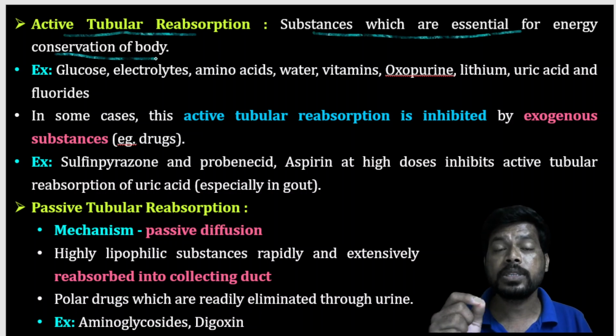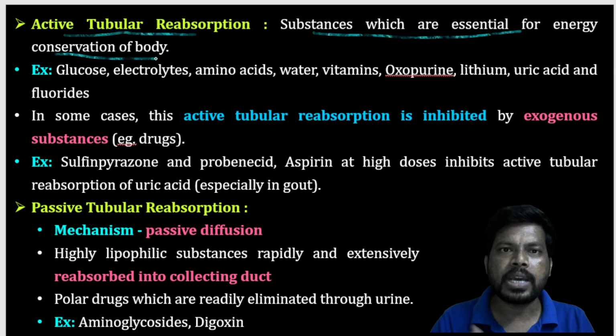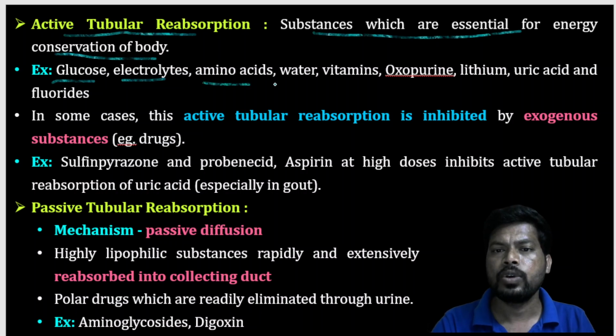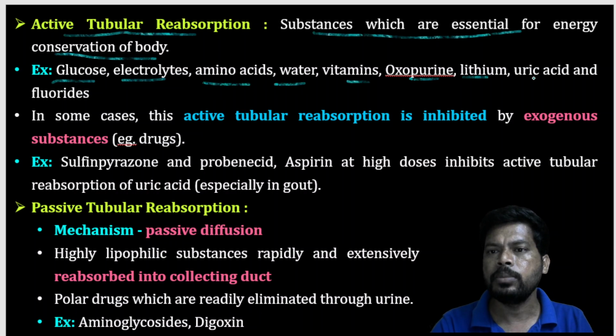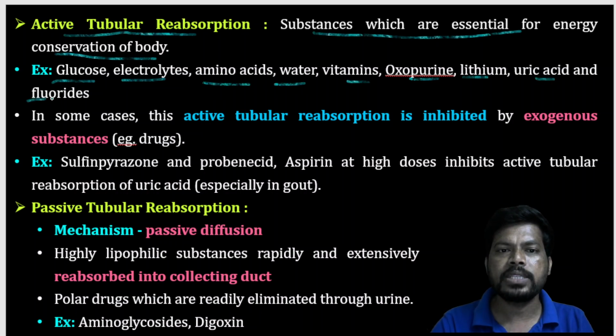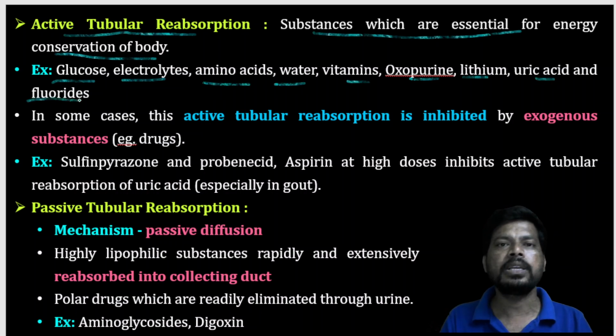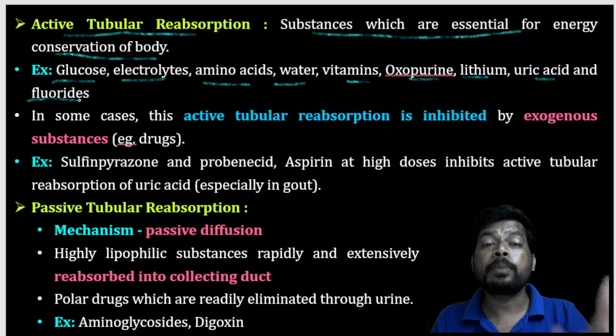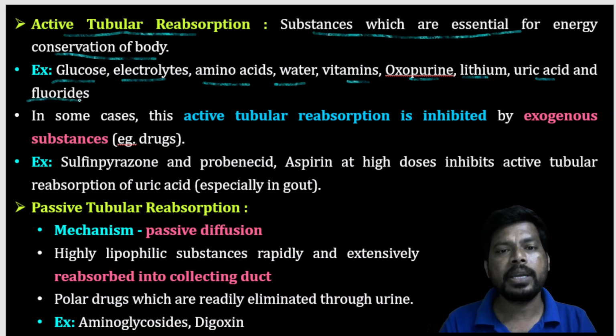These substances are essential for the body. Examples are glucose, electrolytes, amino acids, water, vitamins, oxopurine, lithium, uric acid, as well as fluorides. Substances like these are actively reabsorbed into the blood from the kidney.